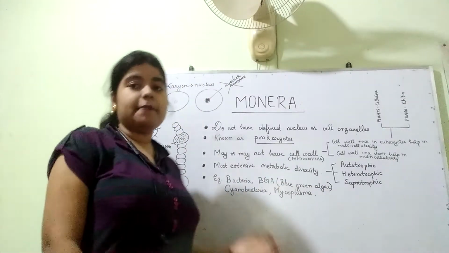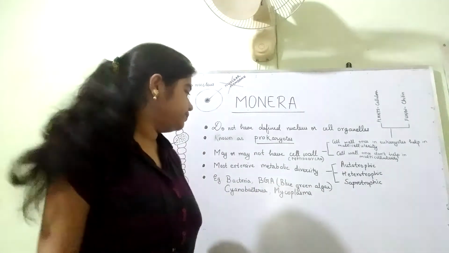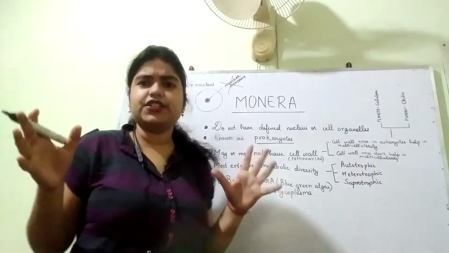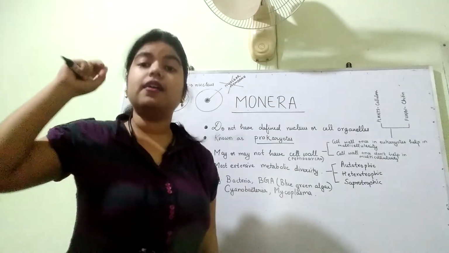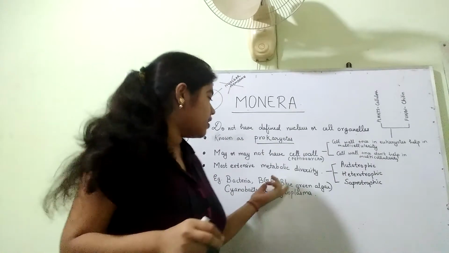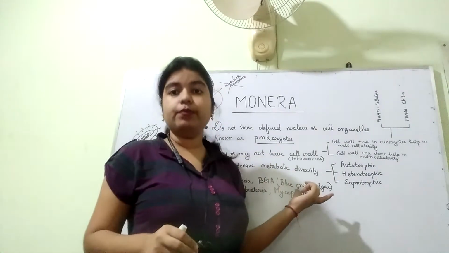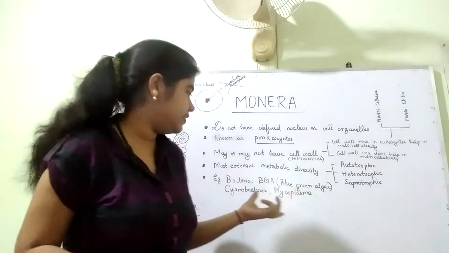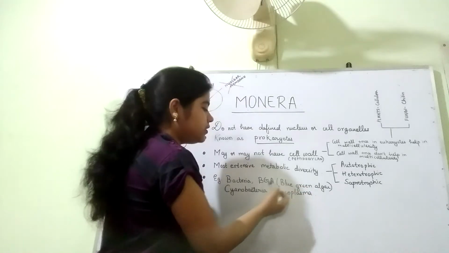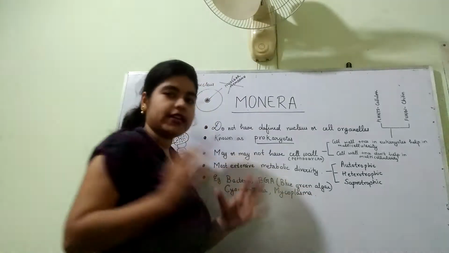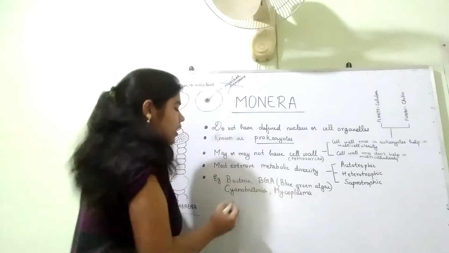Now, what are the examples of the Monera kingdom? Bacteria, you can relate. Monera means bacteria. Most Monerans are bacteria. Now BGA, blue-green algae, is also a kind of bacteria. It is actually called cyanobacteria. Now don't get confused, this is the same. Blue-green algae or cyanobacteria, same thing.